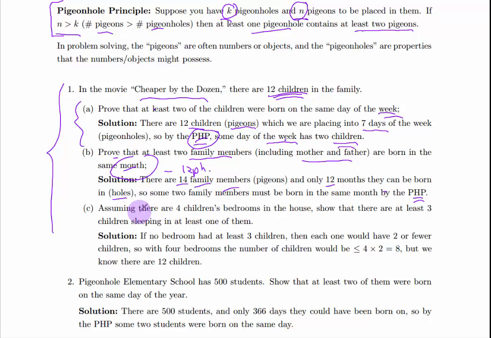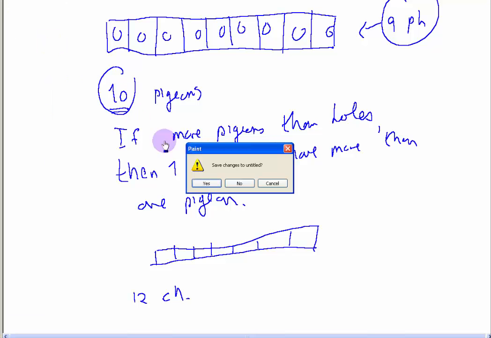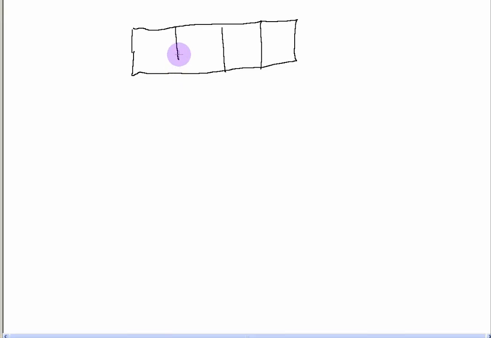Okay. All right, now, part C. Assuming there are 4 children's bedrooms in the house, so that there are at least 3 children sleeping in at least one of them. All right, now we've got something a little bit different here. It's related but similar. All right, so let's see what we have here. 4 bedrooms, we have 12 children. Let's draw the picture. I ran out of room here, so I'm going to make a new one. Okay, and so here we have 4 bedrooms. They don't all have to be in a row, but it's easier for me to draw it that way. 4 bedrooms. And we have 12 children.